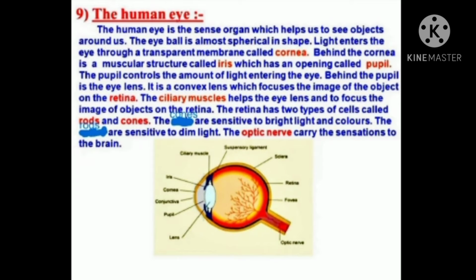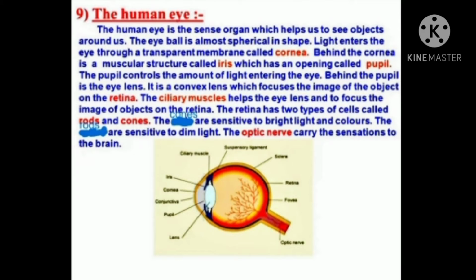Then eye lens. It is a convex lens made of a transparent jelly-like material. It is held in position by ciliary muscles which help in changing its focal length. Then ciliary muscles. They control the focal length of the eye lens. When ciliary muscles contract, then the focal length of the lens decreases and the lens becomes thick. When ciliary muscles relax, then focal length of the lens increases and the lens becomes thin.